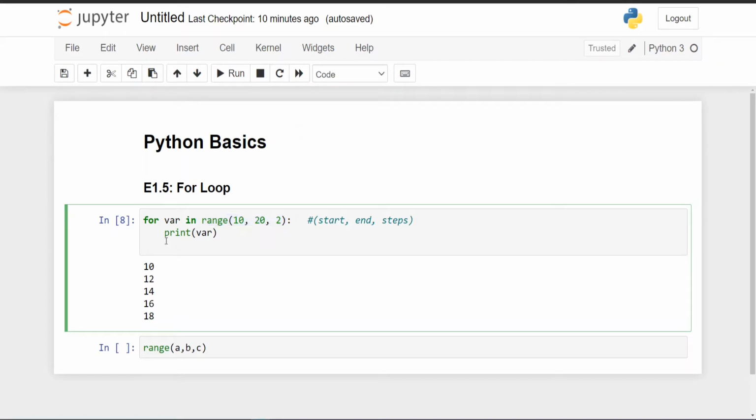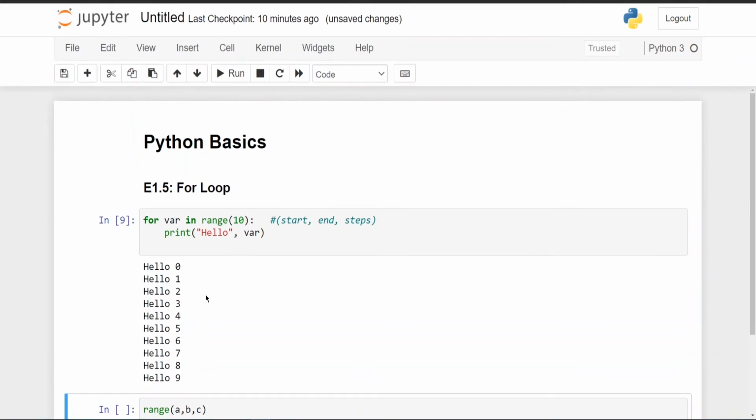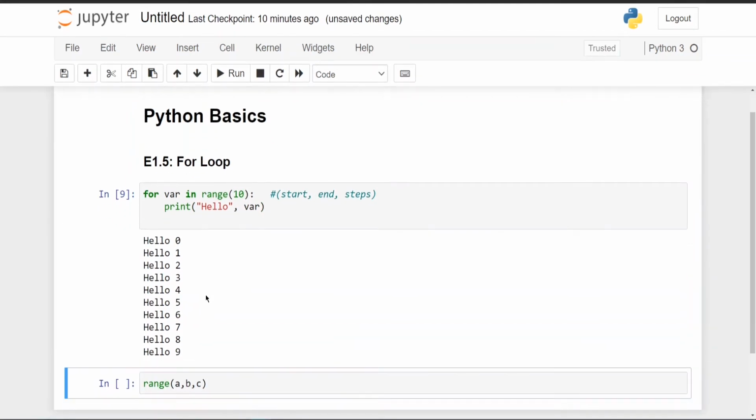Now we'll be learning about the for loop. I told you that because of this for, this is running again and again. It is running 5 times because the range is 10 to 20 and we are skipping 2 steps. Okay, I hope you got this. Now let's write just 10 here, meaning it will run 10 times. Let's write hello and the variable here so that you can understand easily. If you run this now, you can see what is getting printed. Now it will be very clear to you.